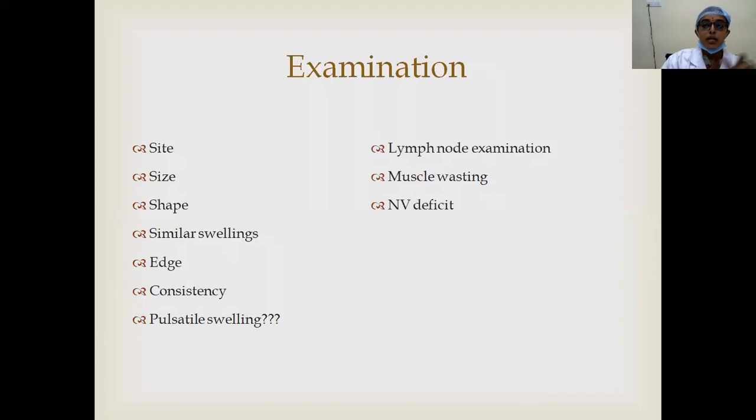And coming to pulsatile swellings, can we see a pulsatile swelling in case of bone tumors? Bone is hard, and you hardly ever find the bone pulsating. So is it relevant? Can we ever see a pulsatile swelling in bone tumors? Yes, there are certain conditions like telangiectatic osteosarcoma where pulsatile swellings are seen.